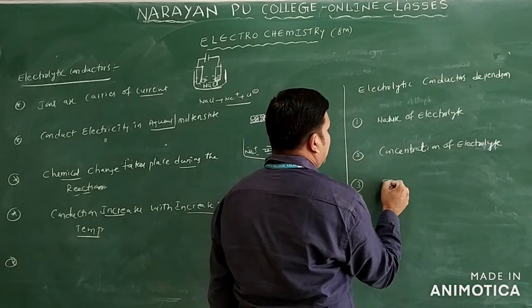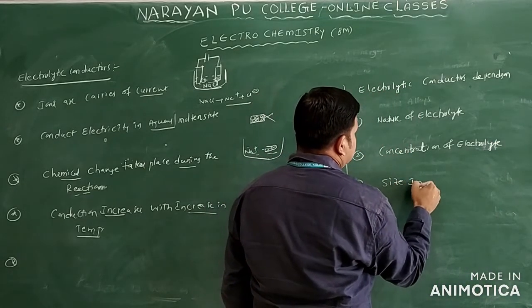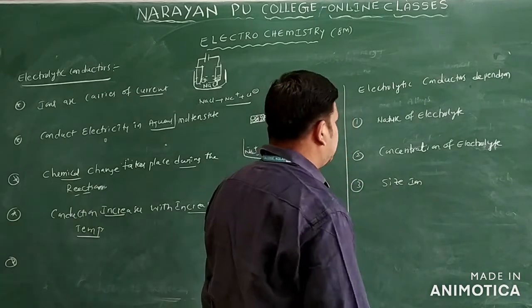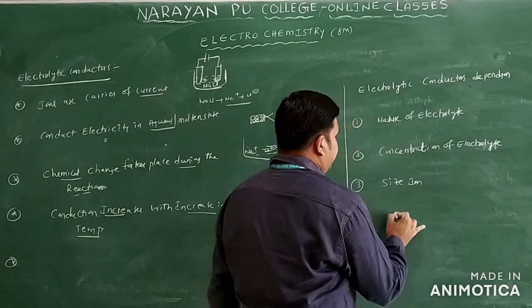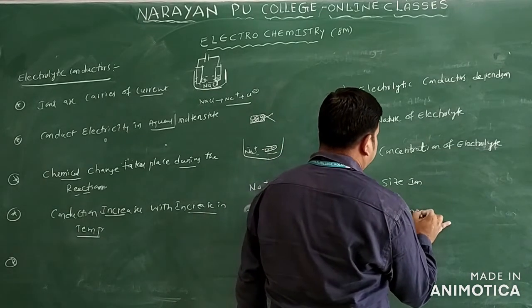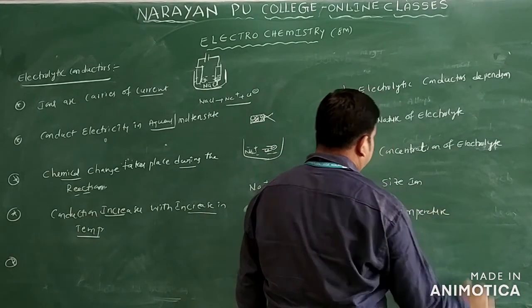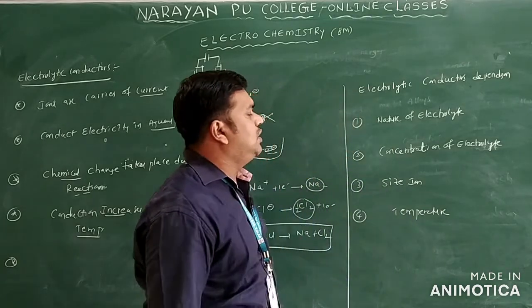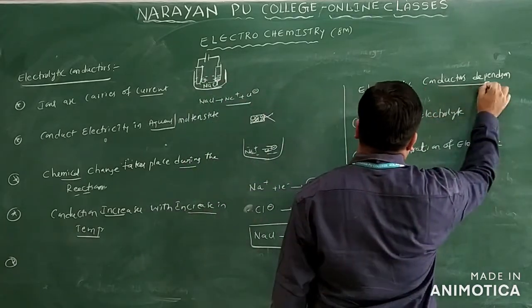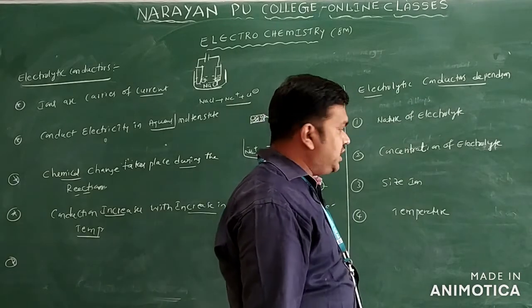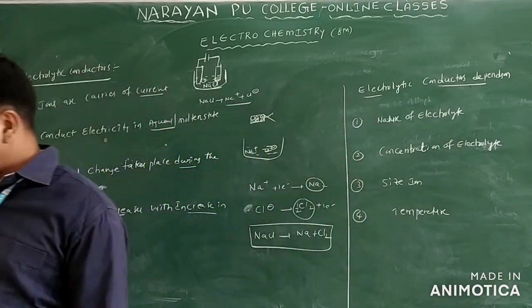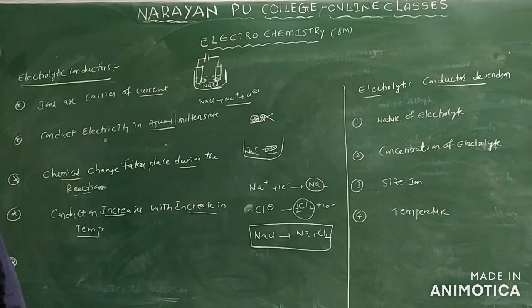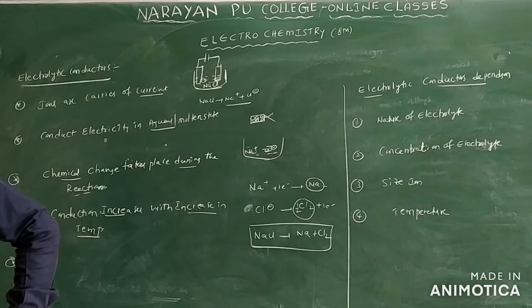And third one we have size of ions only. And one more you can write here: temperature only. So these are the main factors. So it mainly depends on nature of electrolyte, concentration of the electrolyte, size of ions, and one more, temperature only. So these are the main factors on which electrolytic conduction depends.